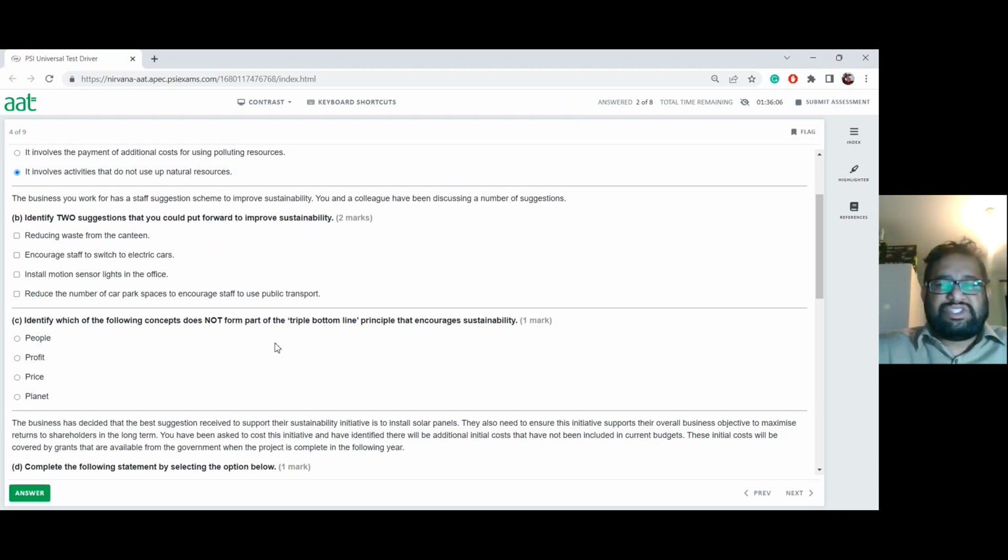If we put it down as a suggestion, people will turn and say, what are you talking about? I can't afford to buy that. It is not something that will allow the staff to be a bit more free. But reducing waste from the canteen, anyone can do that one. You can reduce the amount of waste you throw in the bin, or recycle it, or put it into compost. That's a bit easier to do.